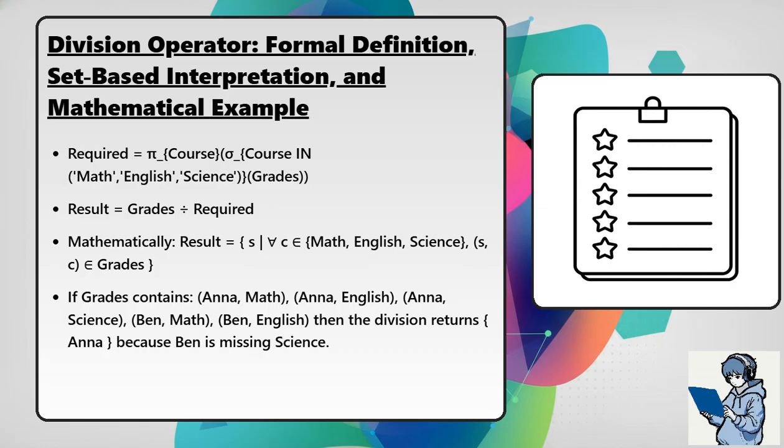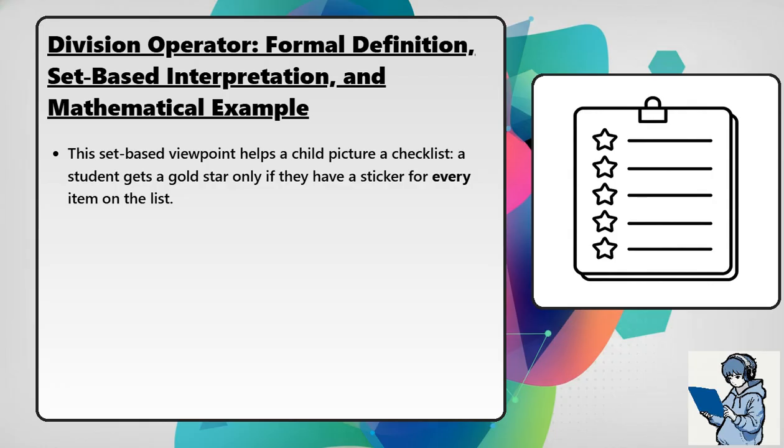If grades contains Anna, math; Anna, English; Anna, science; Ben, math; Ben, English, then the division returns Anna because Ben is missing science. This set-based viewpoint helps a child picture a checklist: a student gets a gold star only if they have a sticker for every item on the list.